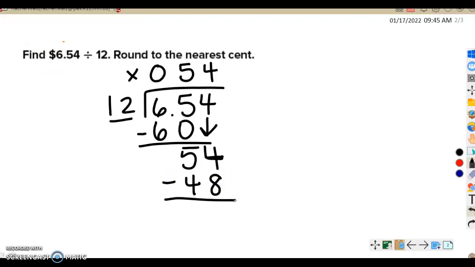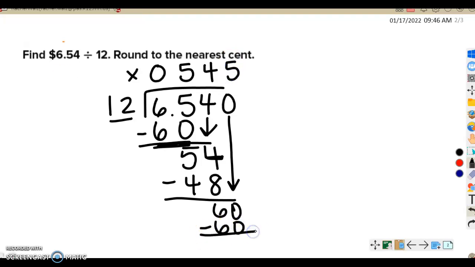So I'm going to subtract and get 6 left over. Now that would be my remainder, but since we have decimals, we can't have remainders. We have to keep dividing until we run out of numbers. To do that, remember we add zeros to the number and then just keep bringing them down until we don't have any more numbers left. So that gives us a 0, brings it down, we have 60. I already know from this right here that 12 goes into 60 5 times. 5 times 12 is 60, subtract, and get 0 left over. So now we don't have any remainder, we're good.